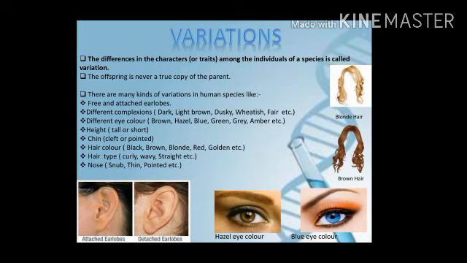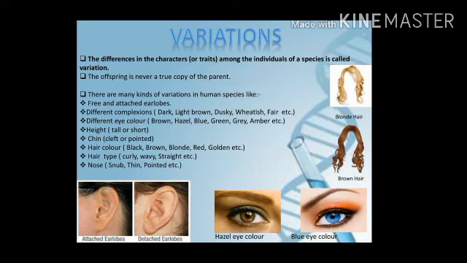Now, what are the different variations that we see? What is variation? In the hereditary information, when evolution takes place, then variation will be there. The difference in character among the individuals of a species is called variation.